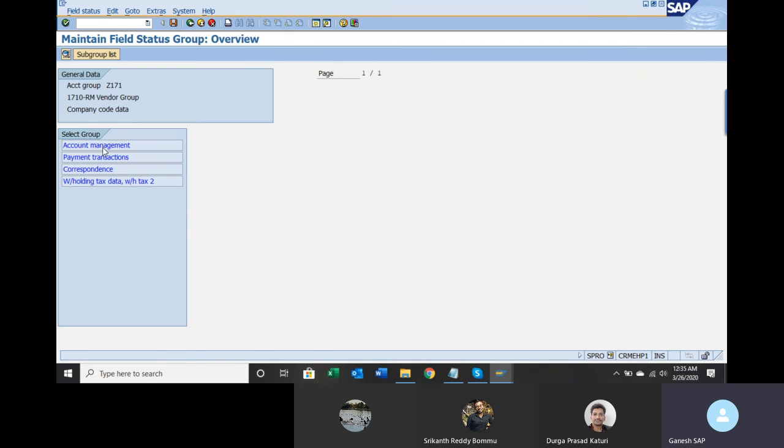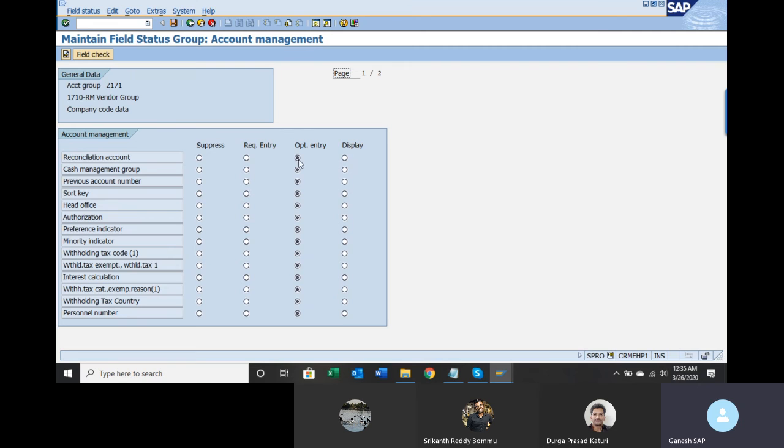Company code data, account management. The reconciliation account is optional. If you want to make it a required entry, you can make it, but I don't want to do that.